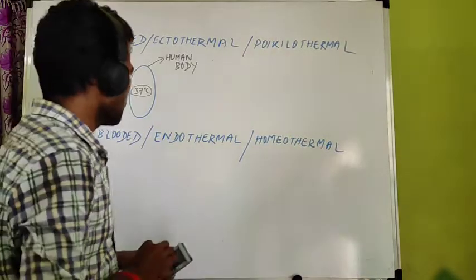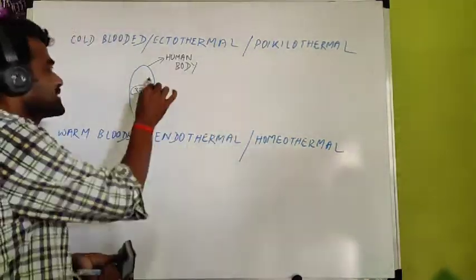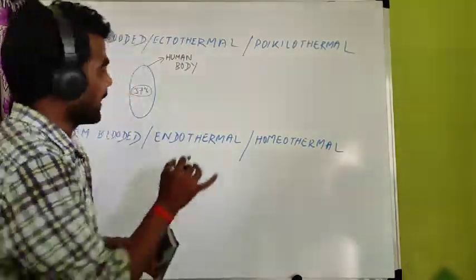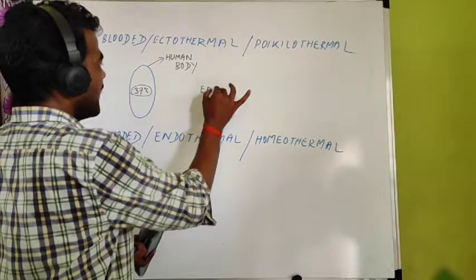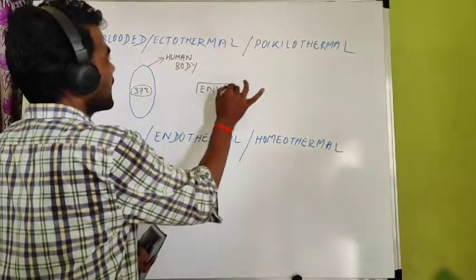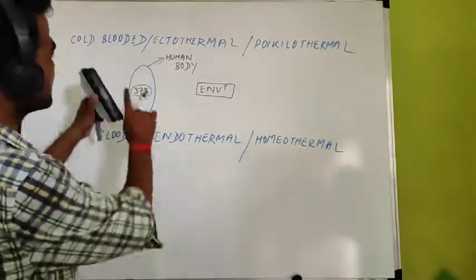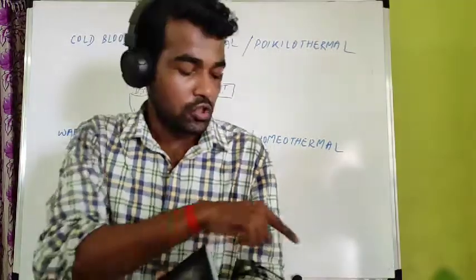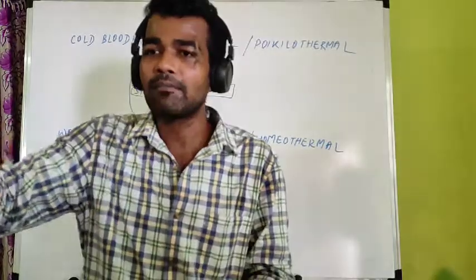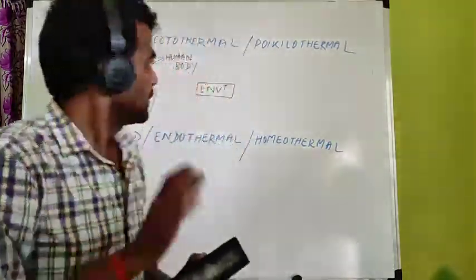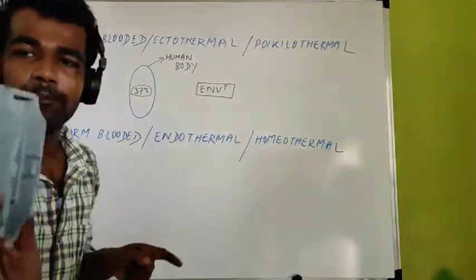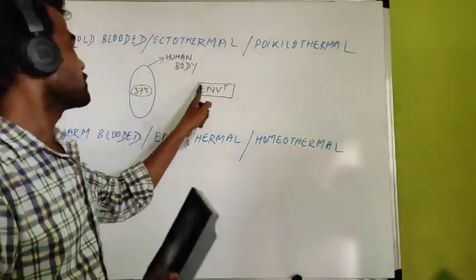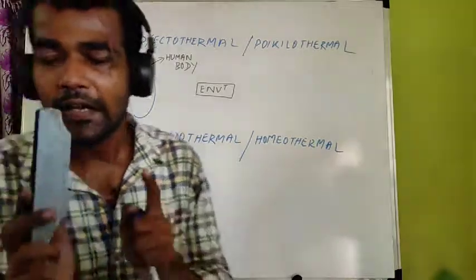But if you come to outside the body of human, what is present? Environment. Yes or no? Environment is present: air, water, everything surrounding the human body. Space is environment. So in environment there is also temperature. Temperature is not only found inside the body, temperature is also found outside the body.